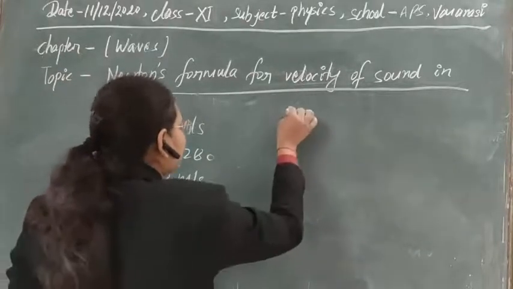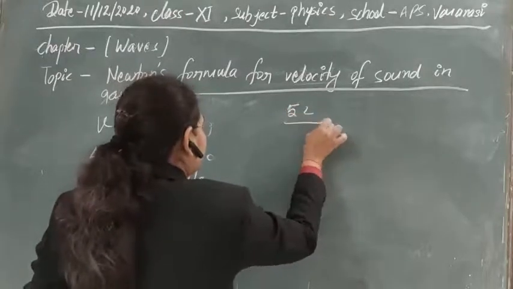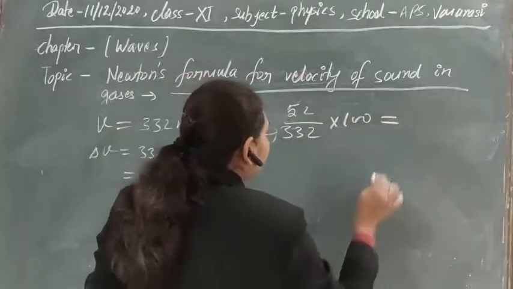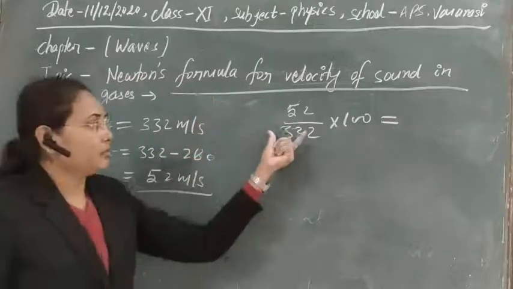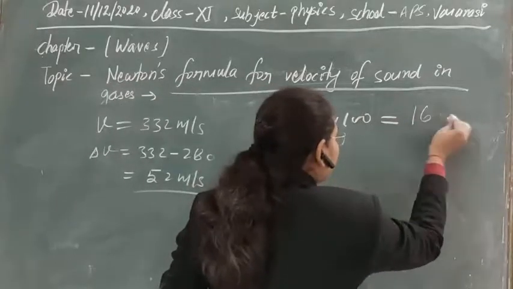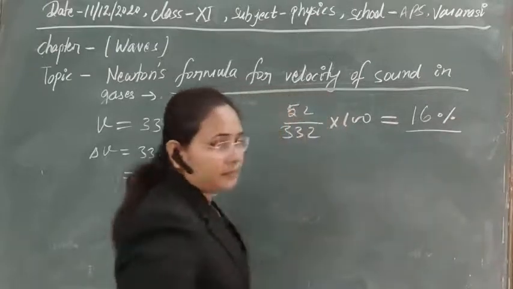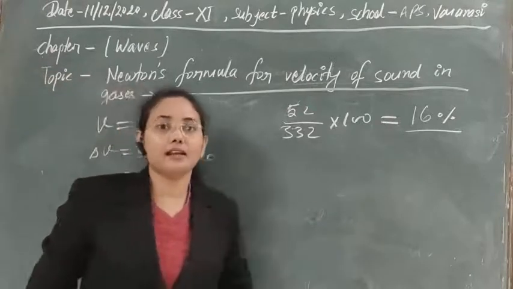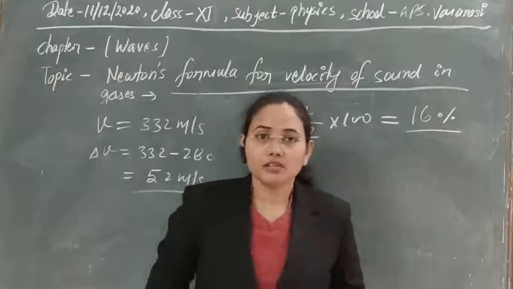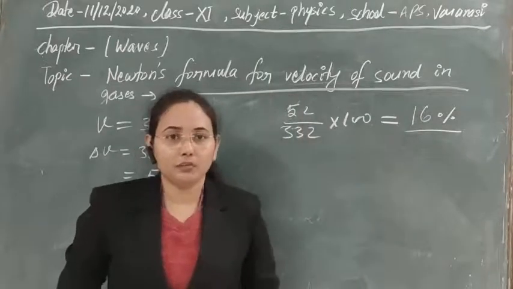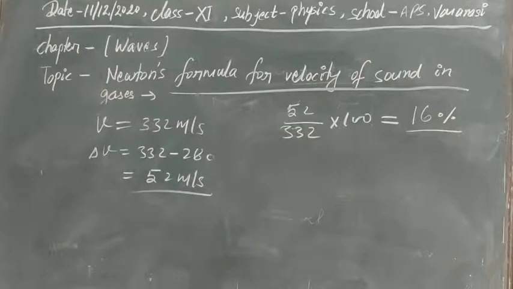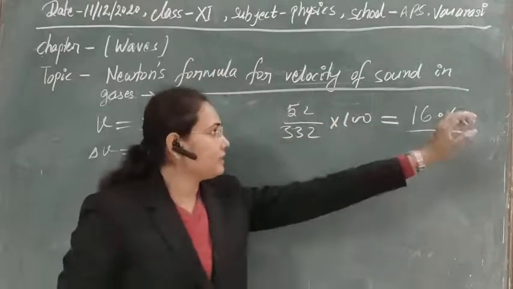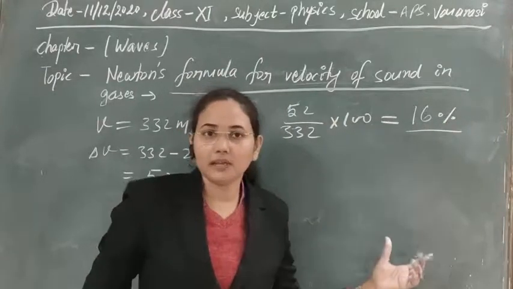So for that, the difference 52 upon the original, or the speed that we have obtained with the help of experiments, that is 332. If you solve it, nearly 16% is obtained. So it means that there is a 16% error while we are calculating the velocity of sound with the help of Newton's formula. So while calculating velocity of sound in air, we have seen here a 16% error.